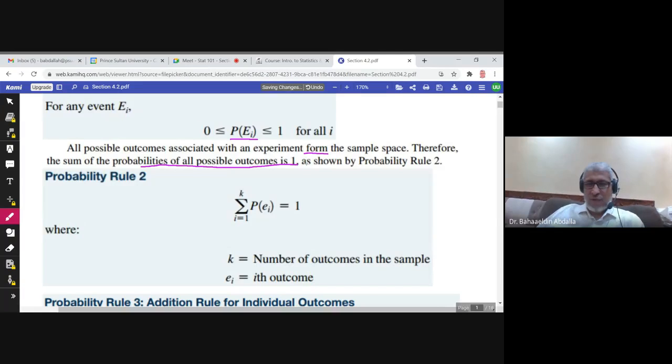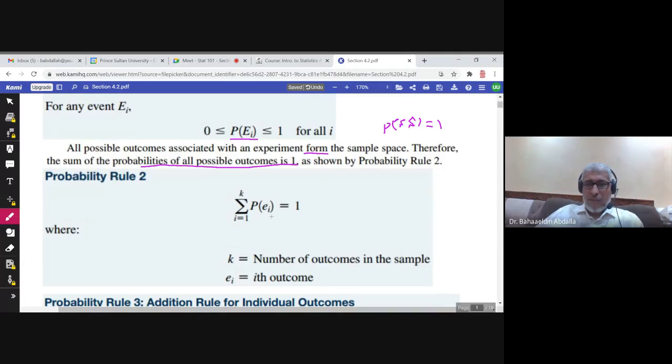So for example, tossing a coin, we have head and tail. So the probability of head plus the probability of tail should be equal to 1. 1 is the largest probability. And we understand here that the probability of the sample space, which is S, is 1, because the sample space has all possible outcomes. The probability of the sample space is always 1.